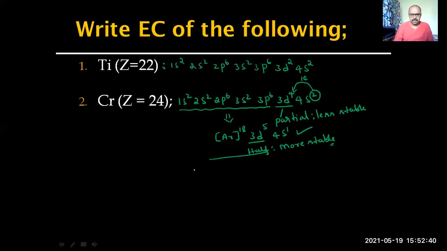Fantastic. Give me the electronic configuration of fluorine. Fluorine, the halogen, atomic number 9. Give me the electronic configuration. I'm just observing the chat box. Oh, someone has already done it: 1s2 2s2 2p5. Are you guessing the question by any chance? So, Aprameya, 1s2 2s2 2p5. Fantastic.